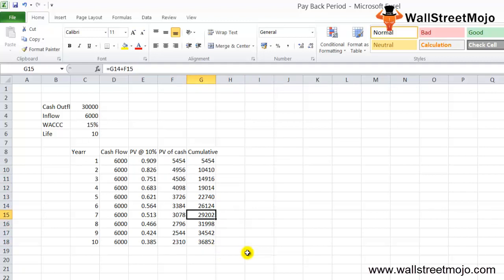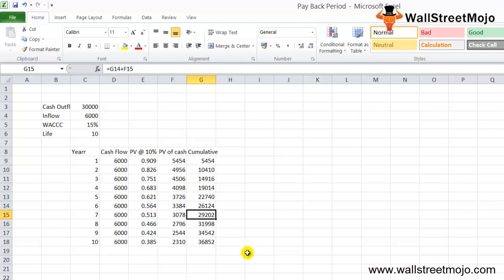Look at this. With just a decrease in the discount rate, the payback period has gone down. So the discounted rate is 10% and the discounted payback period is around 8 years, whereas the discounted payback period is 10 years if the discount rate that we had used initially was 15%. But the simple payback period is 5 years. So in both cases, this means that as the discount rate increases, the difference between the discounted payback period and the simple payback period increases.